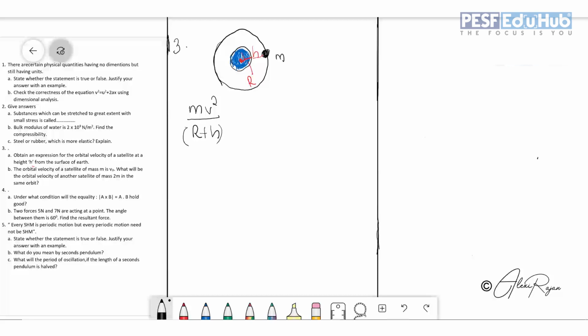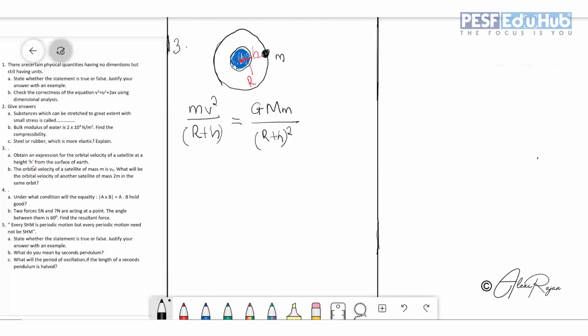And this centripetal force is provided by whom? The gravitational force. So this gravitational force will be equal to the centripetal force, so that the satellite orbits in a circular orbit. That means gravitational force is given by G m m, where small m is the mass of the satellite, by r plus h the whole square. This is a familiar equation, but here r is actually R plus h, the radius plus the height at which the satellite is placed.